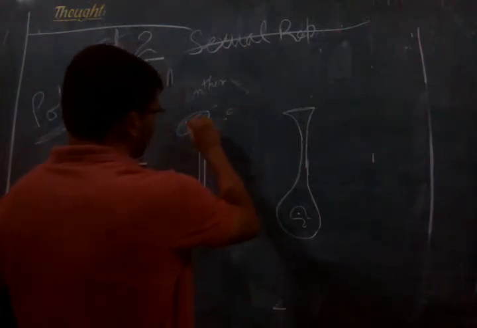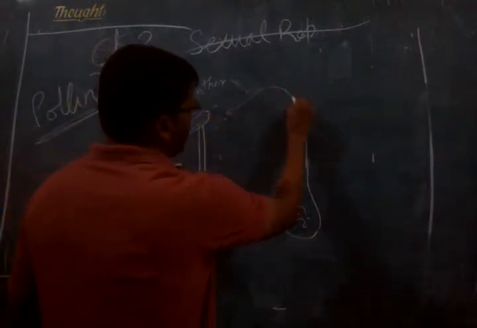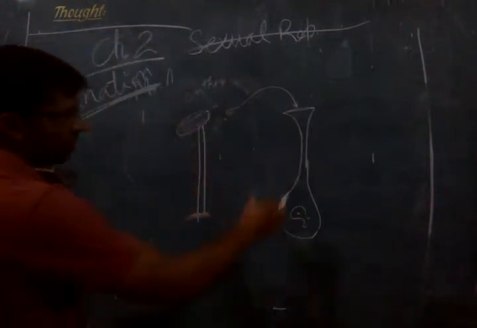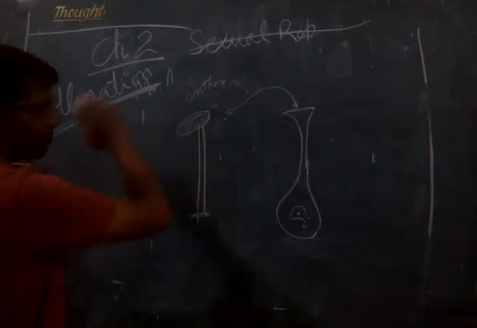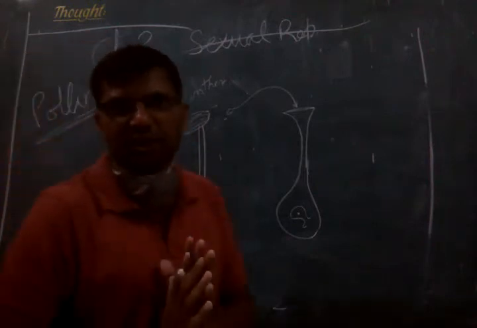Pollen after shedding from the anther and reaching the stigma of the carpel or pistil of the gynoecium is called pollination. ठीक है, सबको पता चल गया डेफिनेशन क्या होता है.